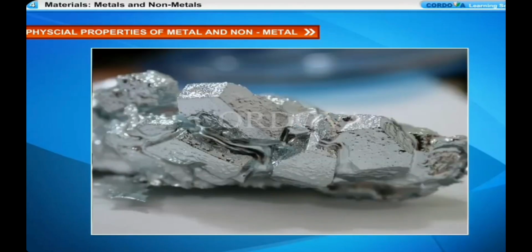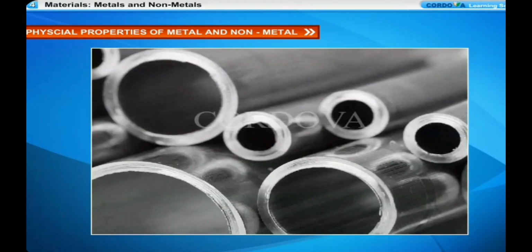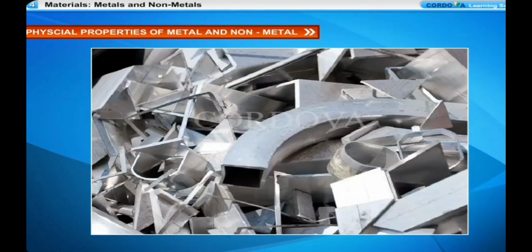Tensile strength. Metals usually have high tensile strength. The property which allows a substance to bear a lot of strain without breaking is called tensile strength. For example, iron can bear a lot of strain without breaking. Thus, it is used in construction of bridges. However, zinc has low tensile strength. Non-metals have low tensile strength, so they break easily. However, carbon fiber has high tensile strength.